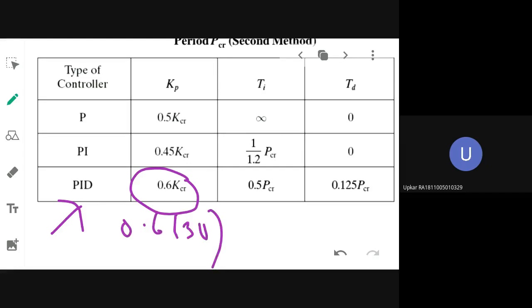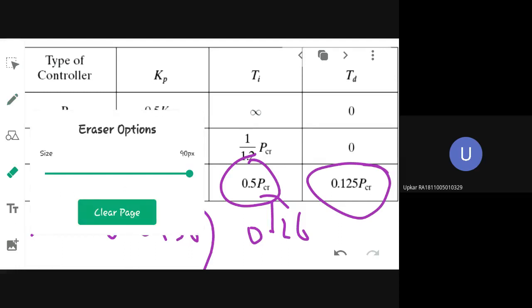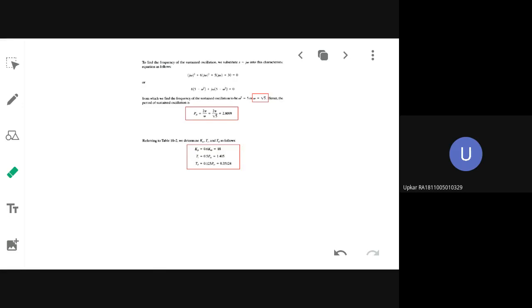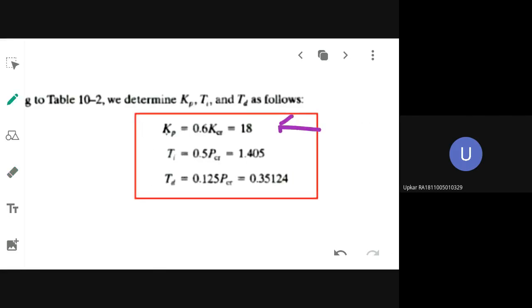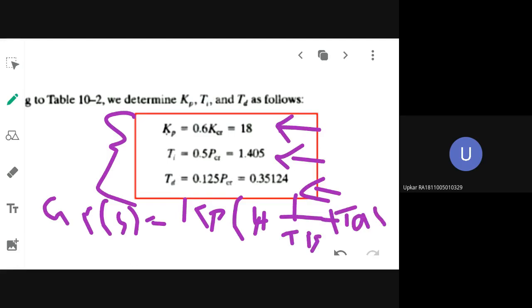And what is PCR that you got? That is 0.26 or something that you will substitute. And 0.125 you will substitute. Okay. Then after that, you have found out these three constant values. Then how to design the controller now? What is the formula? Tell me again. Kp into 1 plus 1 by TiS plus TdS. In these values you will substitute all and so the PID controller design is done.